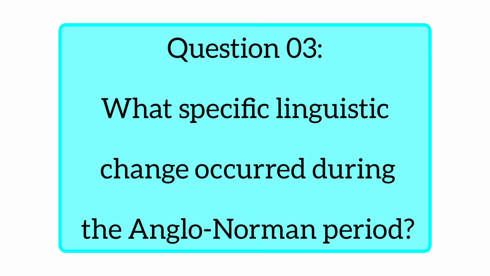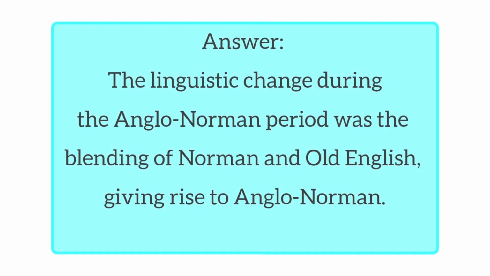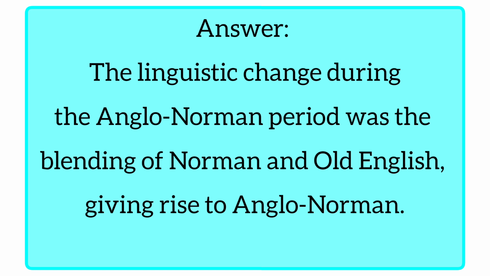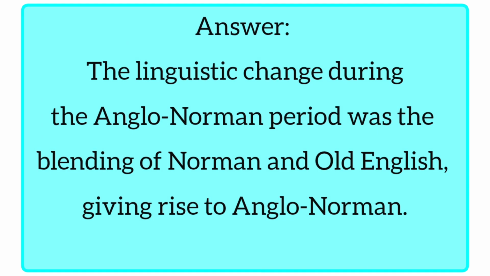Question number 3. What specific linguistic change occurred during the Anglo-Norman period? So its answer is, the linguistic change during the Anglo-Norman period was the blending, that is, the mixing of Norman and Old English, giving rise to Anglo-Norman.